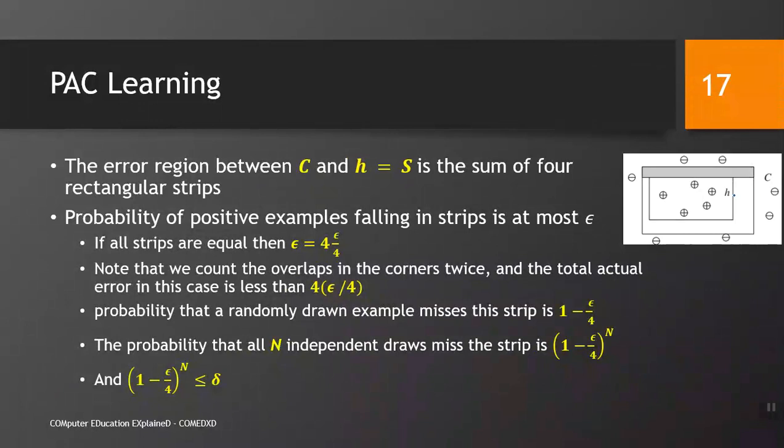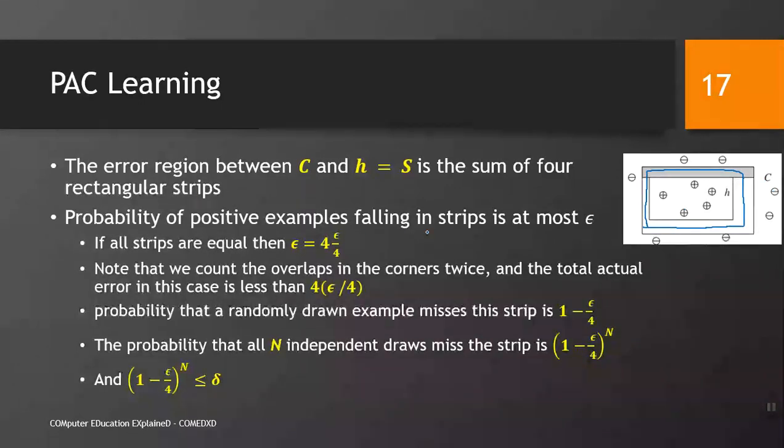So, every point that lies in this blue rectangle is more probable to be a positive example, and every point that lies outside of it and within C is more probable to be a negative example.